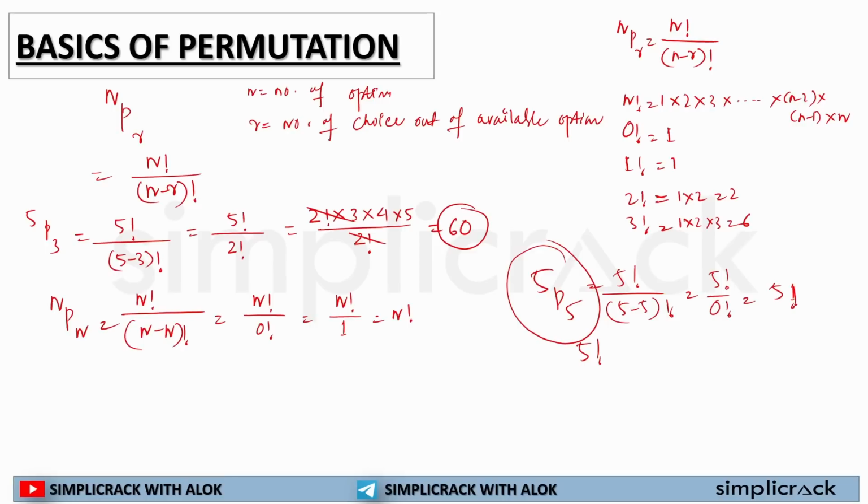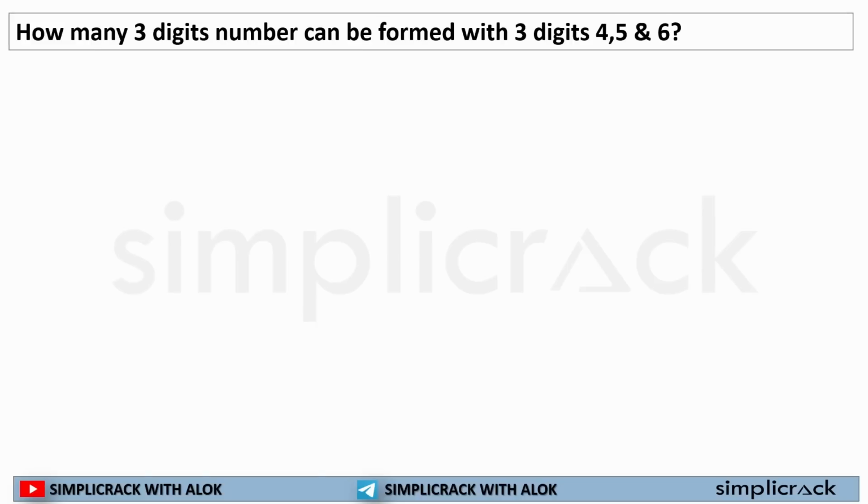So whenever we are solving some question, you need to understand that if the whole question is in this format, we will be solving it in this way. Okay. Now let's move to our concept. Here the question asks: how many 3 digit numbers can be formed with 3 digits? So first thing, let's understand the manual work.